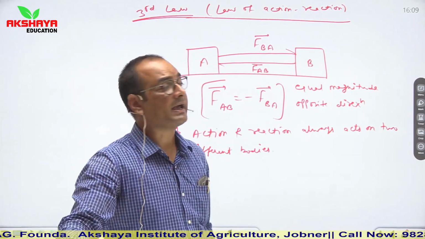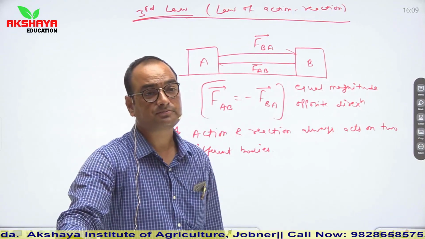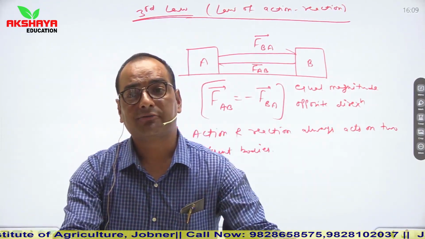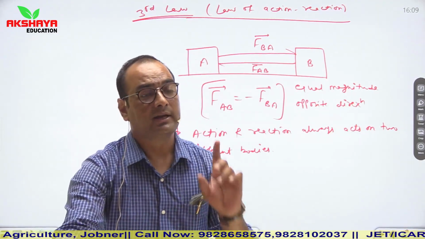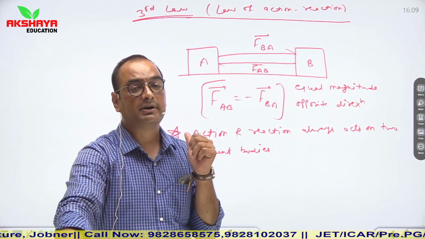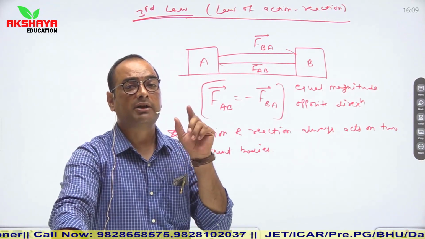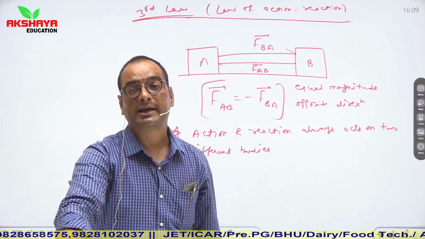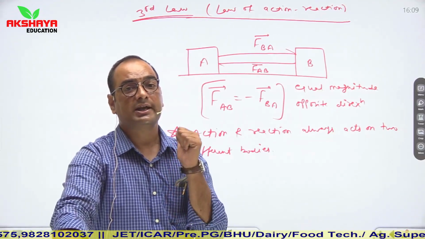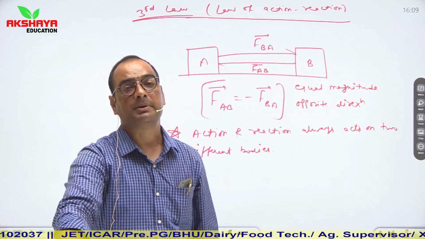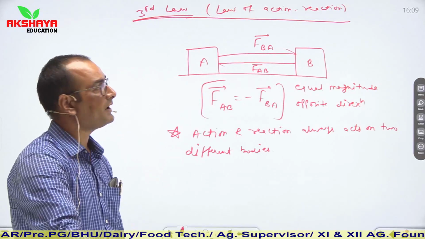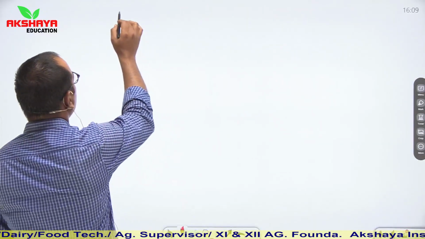Similarly, we can say one more example from here. Recoiling of gun. If we fire bullet from a gun, then gun feels a jerk in backward direction and bullet travels in forward direction. If we consider motion of that bullet as action, then that jerk or that recoiling of gun becomes reaction. So these are some examples based on law of action and reaction. So let us discuss recoiling of gun.